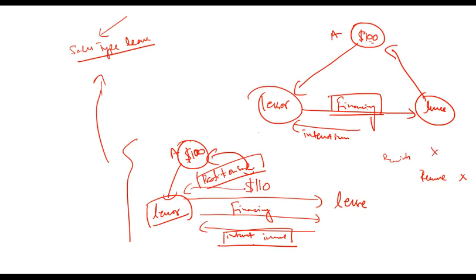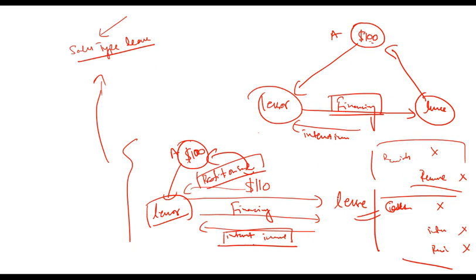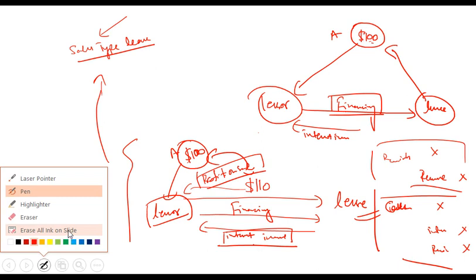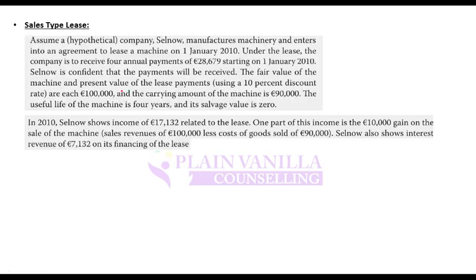This $10 receivable, and then as you move on, interest income will be credited, cash will be debited, or receivable will be credited and cash will be debited. So this series of accounting would go as is, like happened in the previous case, but there will be an addition. That addition will be, now you will also record an additional revenue. That is the only difference in sales type lease.